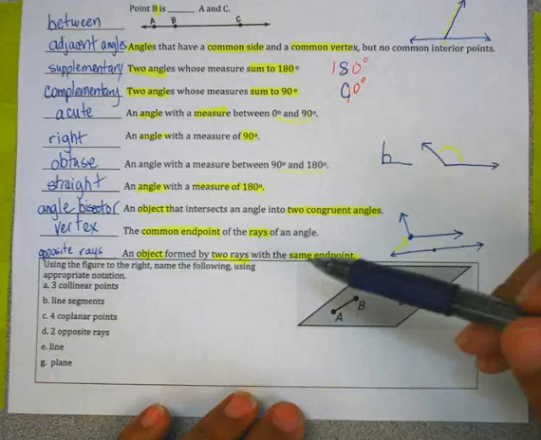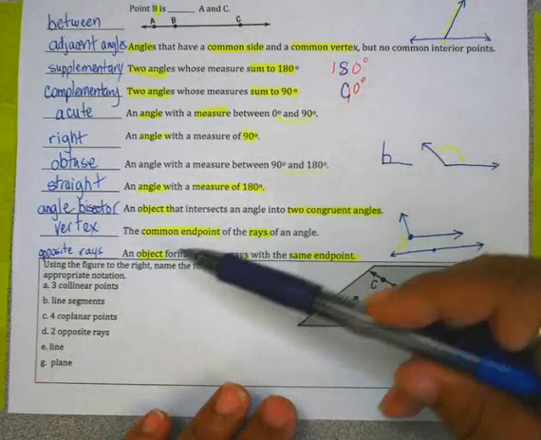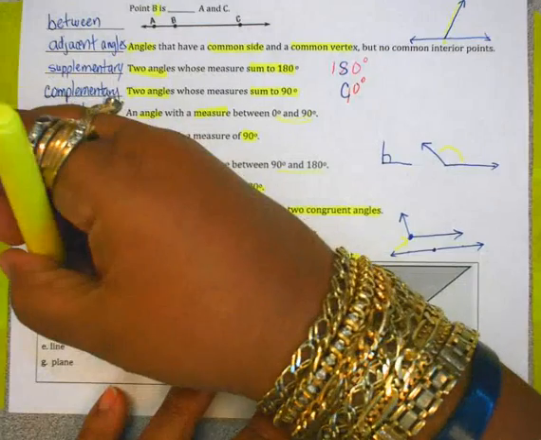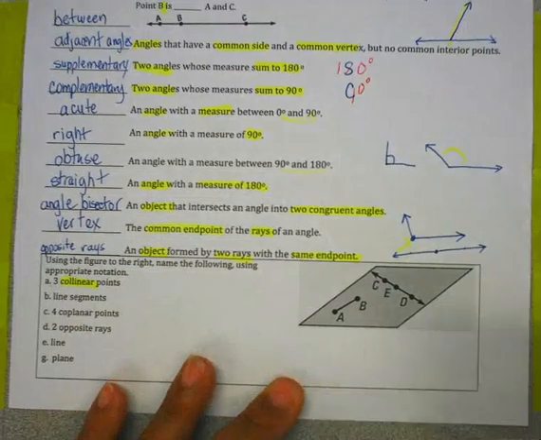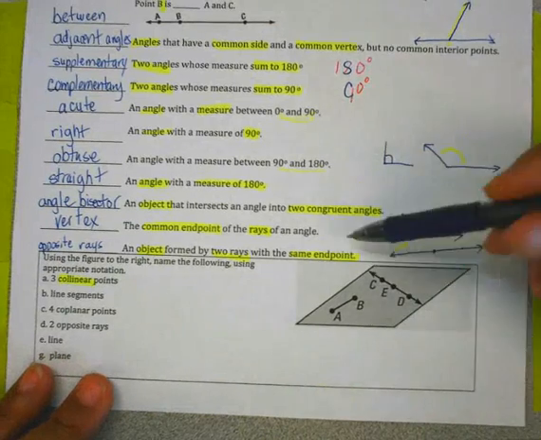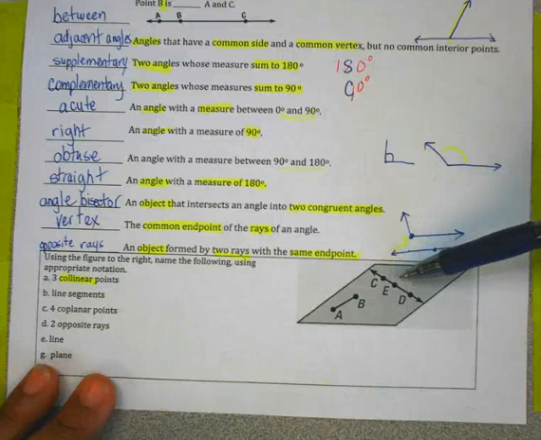Okay, using the figure here, name the following, and we have to use the appropriate notation. We're looking for collinear points, and we know collinear means together on a line, and we need three of them, and the only three that are on the same line are C, E, and D.